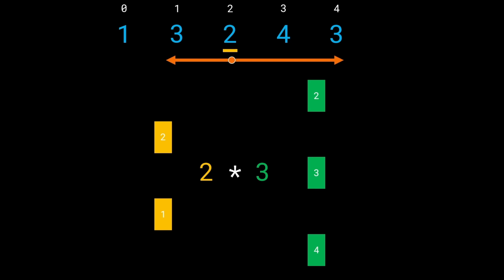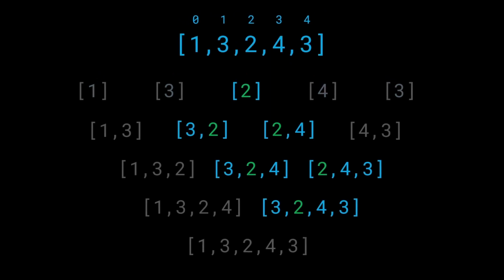And what we can see is the subarray, of which 2 is going to be the minimum element, the total number of subarrays is going to be defined like this. Since there are 2 elements to the left of this 2, including itself, we can say that there are 2 doors that open like in the yellow case. And since there are 3 doors on the right hand side where this subarray can end, there are a total of 2 times 3 possible combinations. The subarray can start at any one of these 1 or 2 and can end at 2 or 3 or 4. Let me go ahead and actually take you back to this visualization.